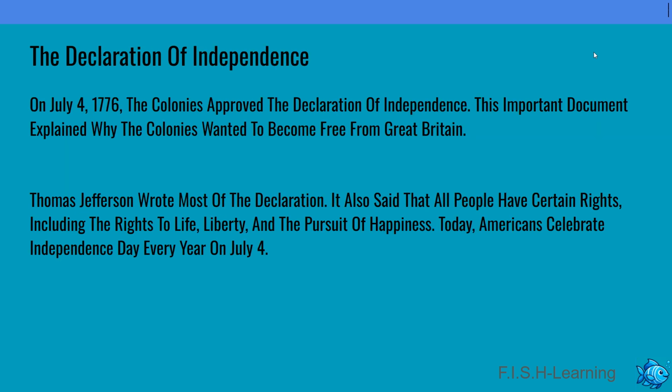The Declaration of Independence. On July 4, 1776, the colonies approved the Declaration of Independence. This important document explained why the colonies wanted to become free from Great Britain. Thomas Jefferson wrote most of the declaration. It also said that all people have certain rights, including the rights to life, liberty, and the pursuit of happiness. Today, Americans celebrate Independence Day every year on July 4th.